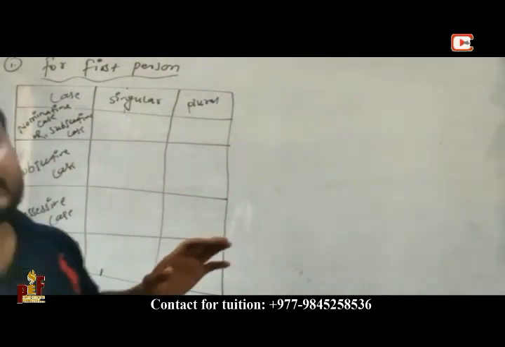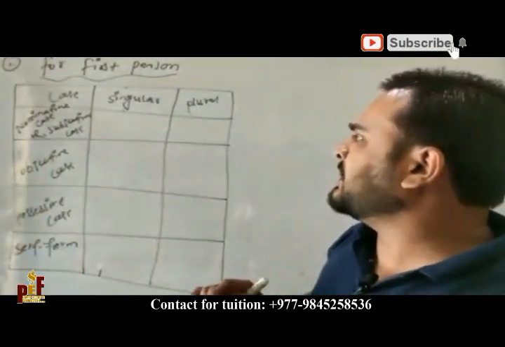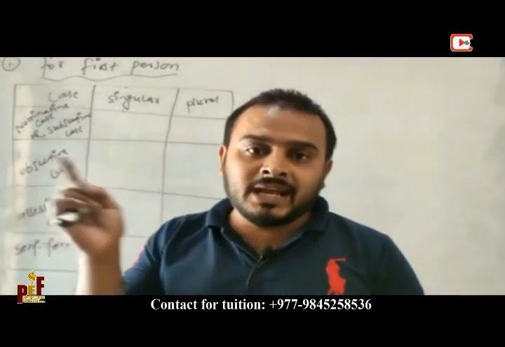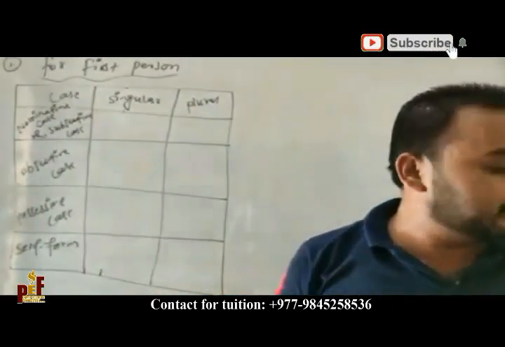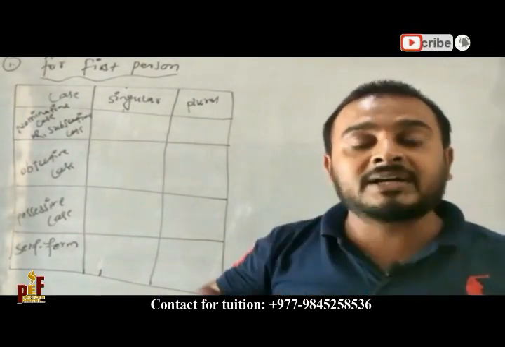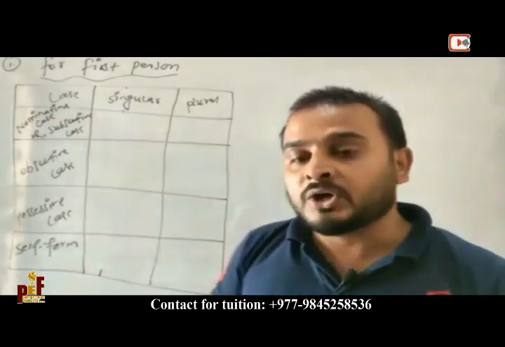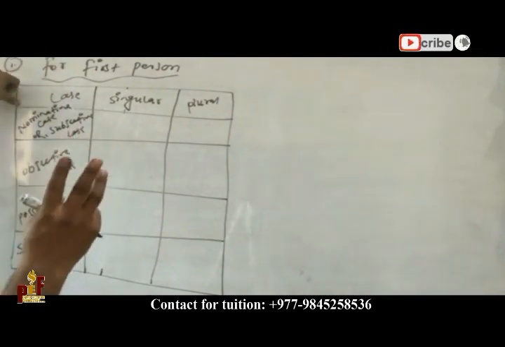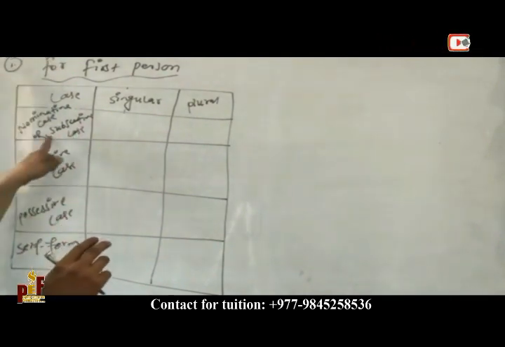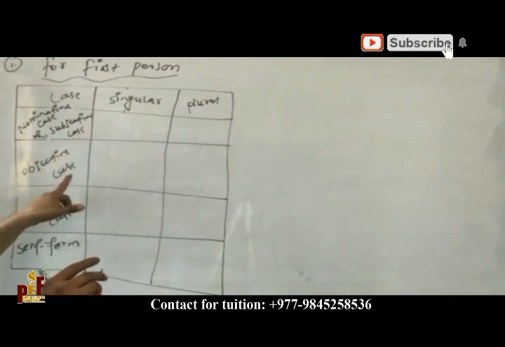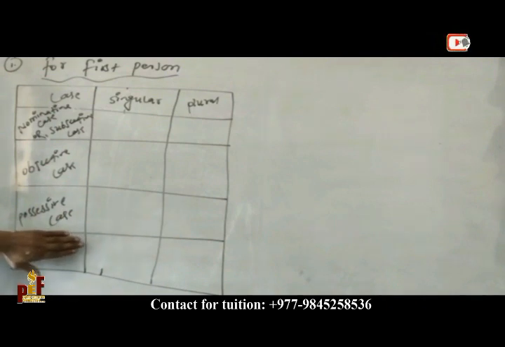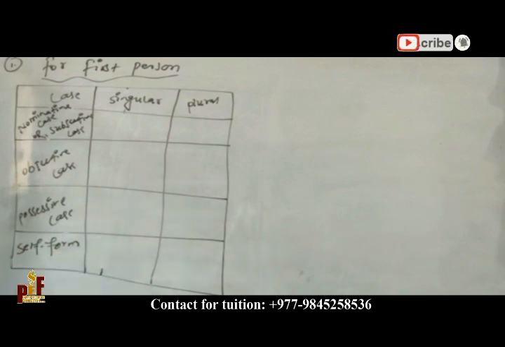So for the first person we are going to use the cases in a different way. For the second person and for the third person we are going to use the cases differently for each person. For the first person, how many cases are there? There are 3 cases: nominative case, also called subjective case, objective case, and possessive case, and then the self form. This self form is not a type of case, but we need it. So I have written this here.